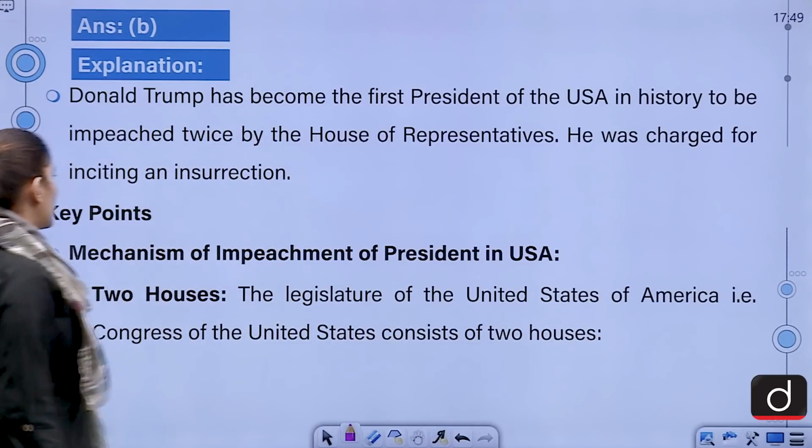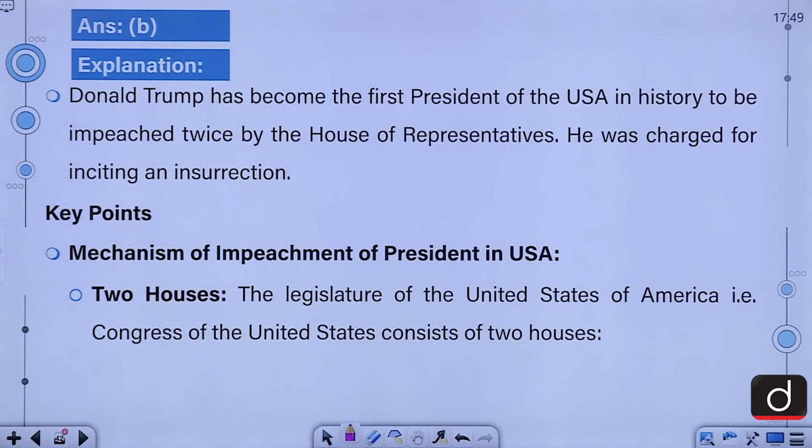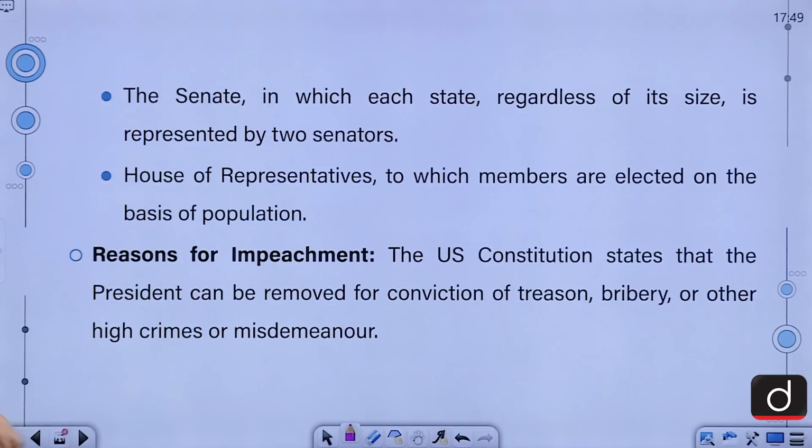Alright? And if we talk about the key points, the mechanism of impeachment of the president in the USA is important from the perspective of our exam. The Congress of the United States consists of two houses: the Senate, in which each state, regardless of its size, that means population or territorial size, is represented by two senators, and the House of Representatives, to which members are elected on the basis of population.